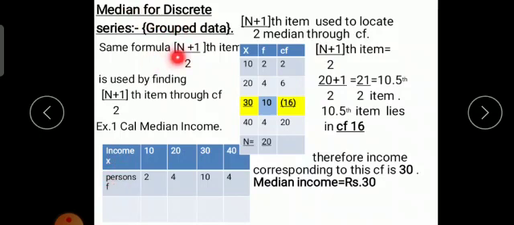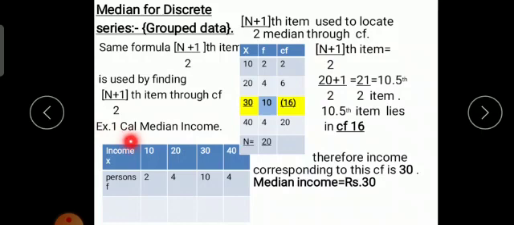So when the frequencies are given we write n as capital N. The same formula, (N plus 1) upon 2th item, is used, and it is found through cumulative frequency.